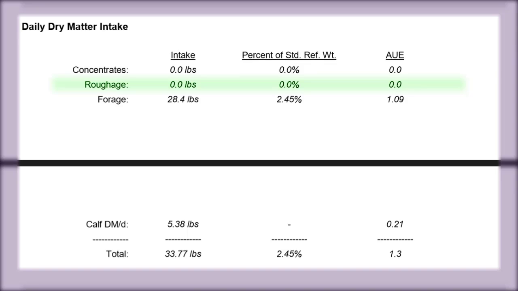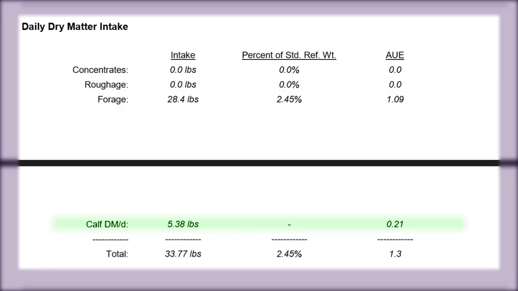NutBal will allow you to examine feeding as a strategy to see how your cattle may perform. So the supplementation of hay and other roughages not being currently fed will be reflected in the roughage row. Pasture reflects the intake of native forage. However, if you were feeding hay or silage at the time you sent in your manure sample and you noted this on your sample information, this would be reflected in the laboratory results and included in the intake for the forage category.